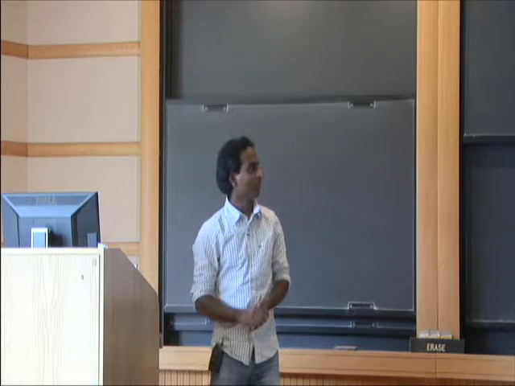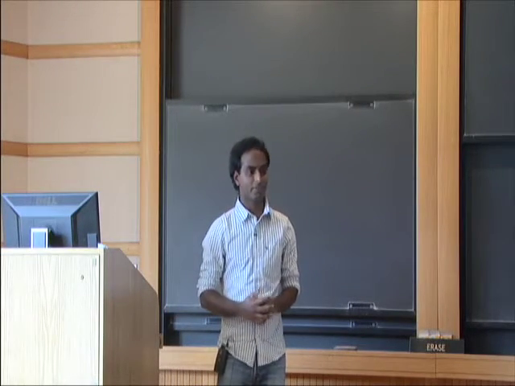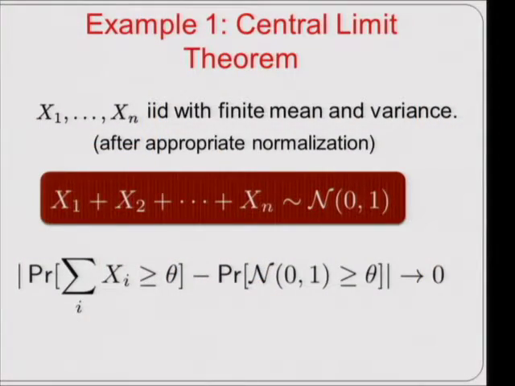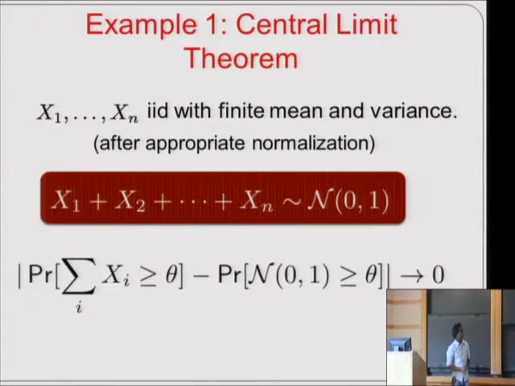So let me describe what invariance principles are, and I'll do this by giving some examples. The first example is the classical central limit theorem, which, as everyone knows, says that if you have n independent identically distributed random variables with finite mean and variance, then after appropriate normalization, the summation of the xi's looks like the standard Gaussian distribution. And here by "looks like", I mean that the CDF of the summation of the xi's approaches the CDF of the standard Gaussian distribution. And CDF means cumulative distribution function.